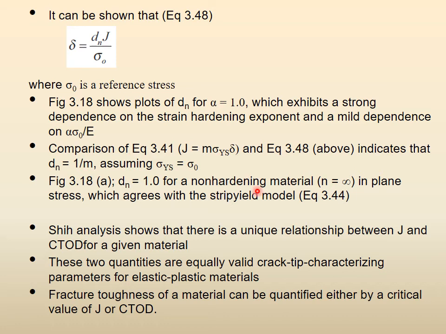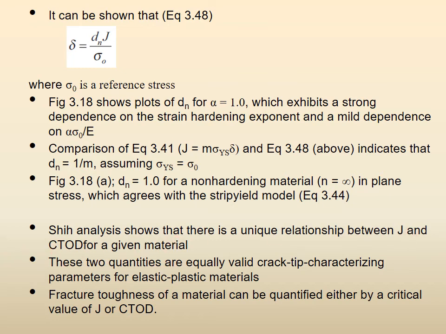So try to understand this and try to have a very good handle on this. We will go to the next page and then discuss this again. Xi analysis, which is a little more than the basic, shows that there is a unique relationship between J and CTOD for a given material.